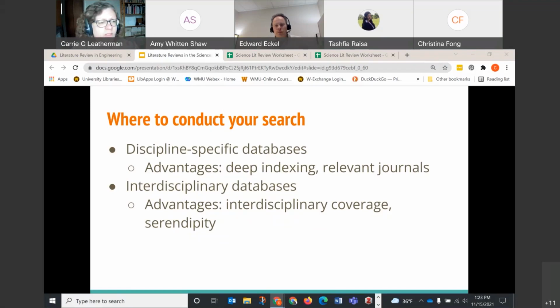So having said that, databases are the way to go. There are two types of databases, discipline-specific and interdisciplinary. There are pros and cons to each of these types. Sometimes it pays to look in both types.